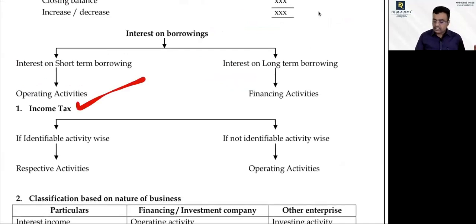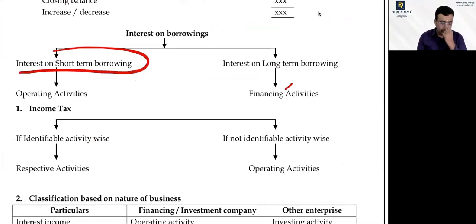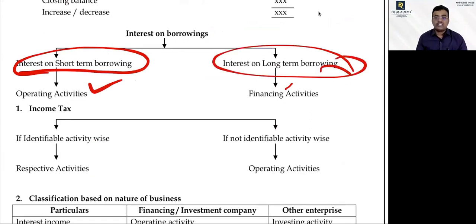Normal income tax. Before going to income tax, interest on short-term borrowing is always an operating activity. Interest on long-term borrowing is a financing activity. Yes or no?